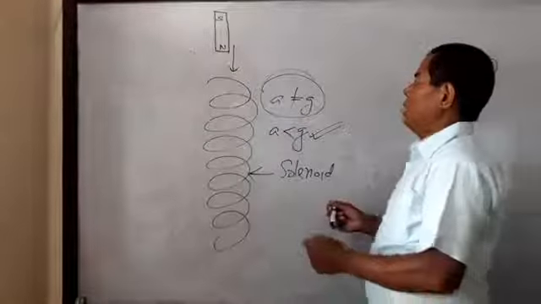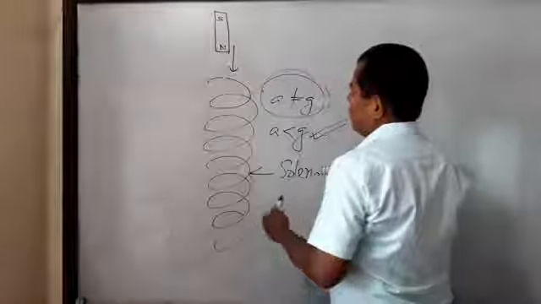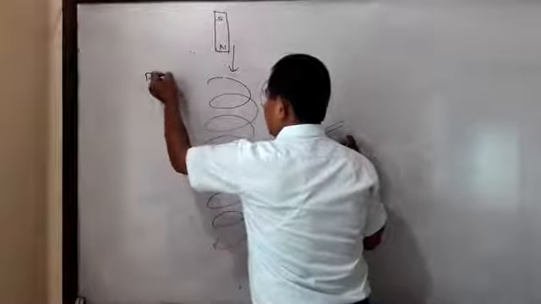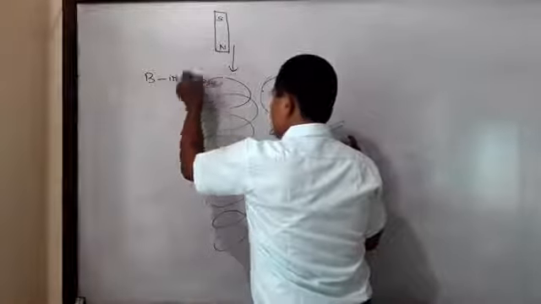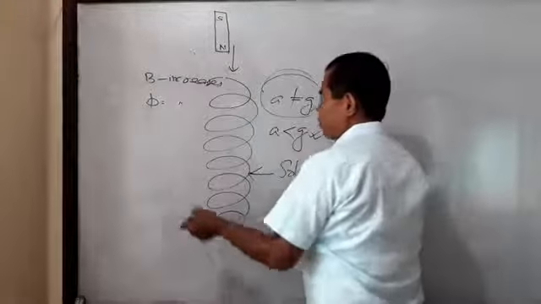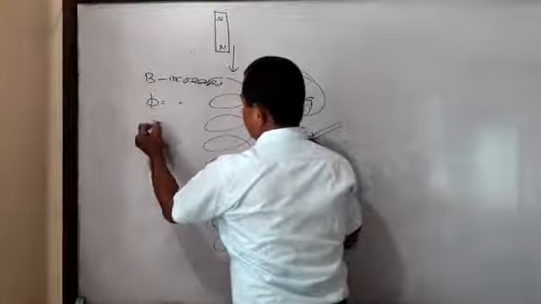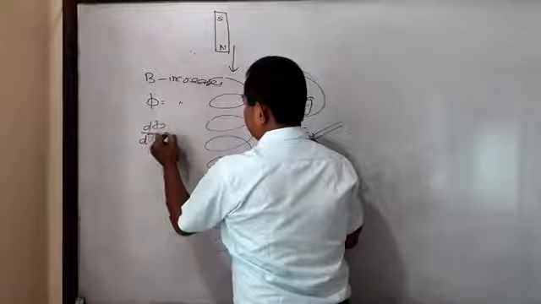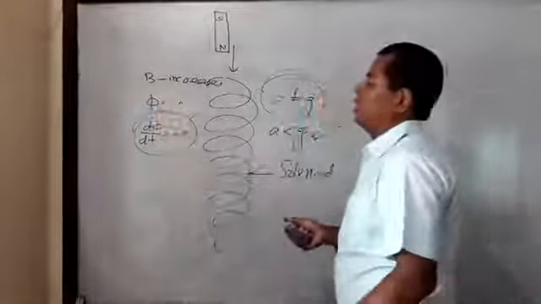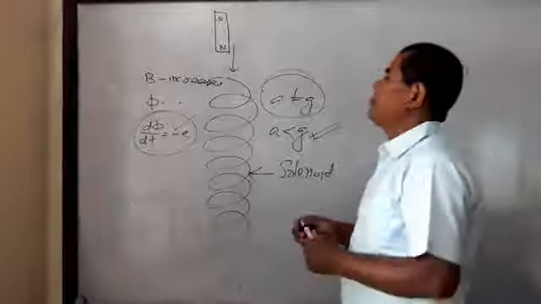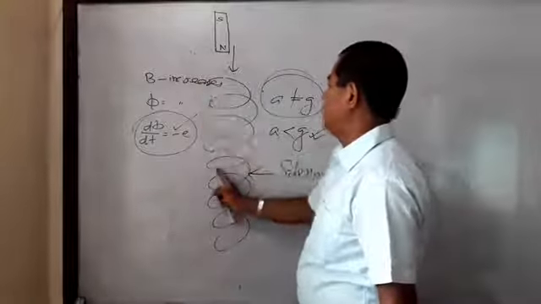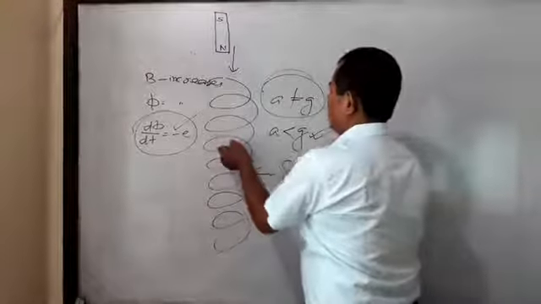So when the bar magnet is dropped, the magnetic field increases. As the field increases, the magnetic flux increases. As the flux increases, there is production of induced EMF. That is called Lenz's law, the minus sign. And why minus? It has an opposing nature, opposing behavior. Means induced EMF is produced in the coil and it has an opposing nature.